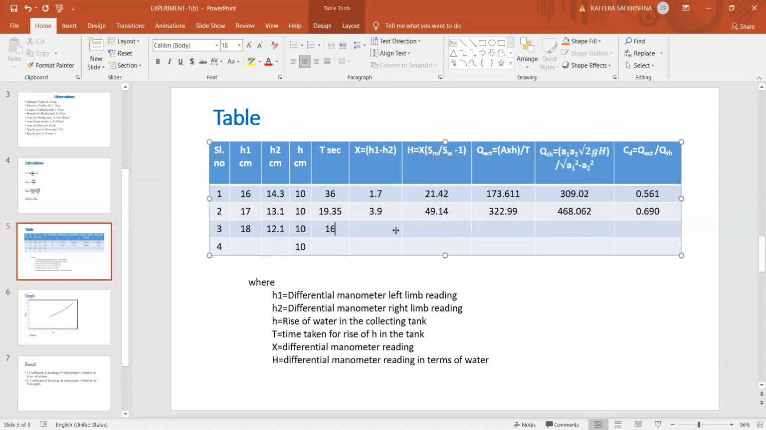Okay, calculate the values. So X value is 5.9, sir. Okay, remaining I will ask to other students. Please keep quiet.